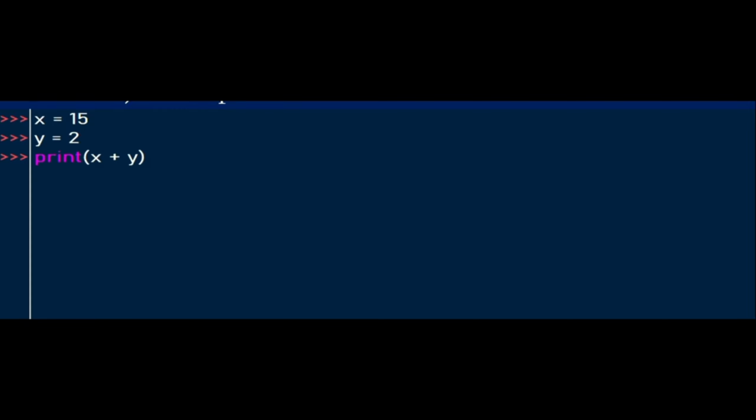What is x plus y? 17. And what is x minus y? 13. What is x divided by y? 7.5. What's the remainder when you divide x by y? The remainder is 1. So this is the modulus. It allows you to calculate the remainder.